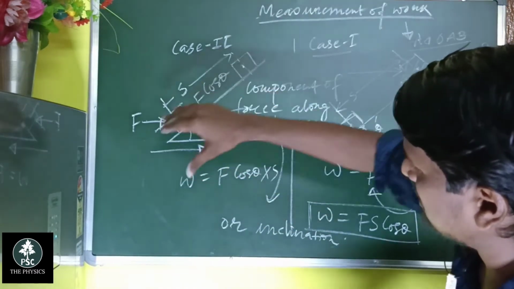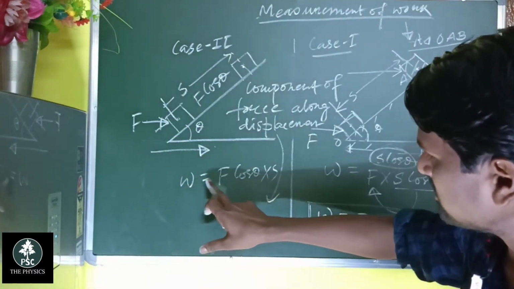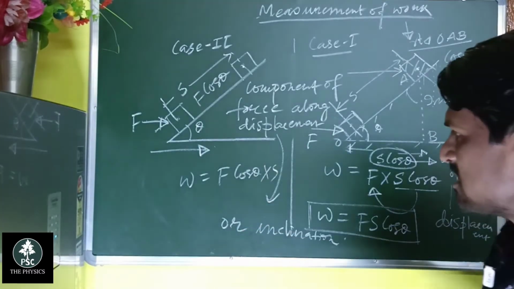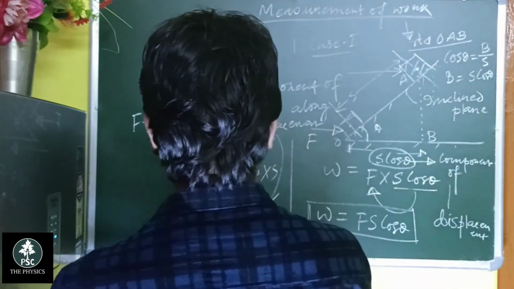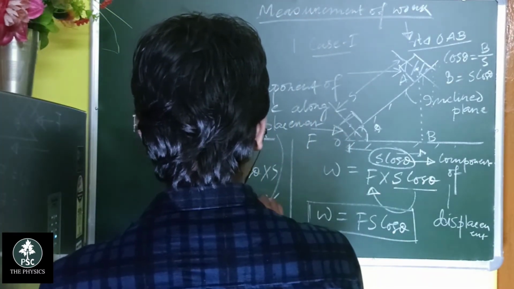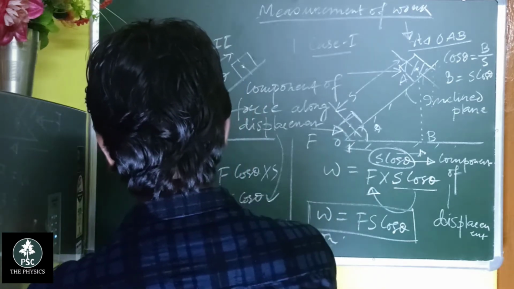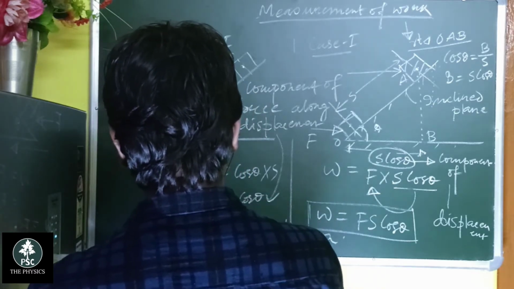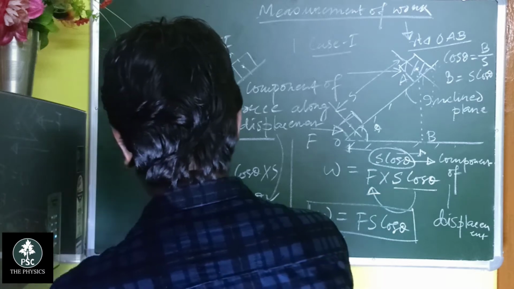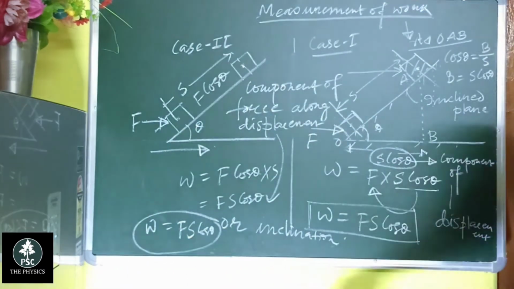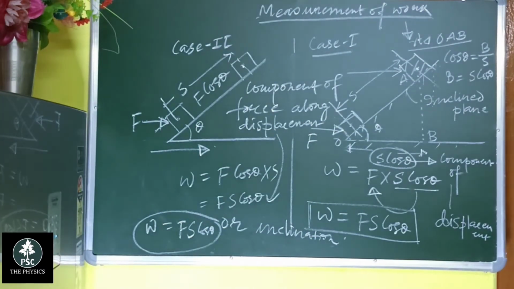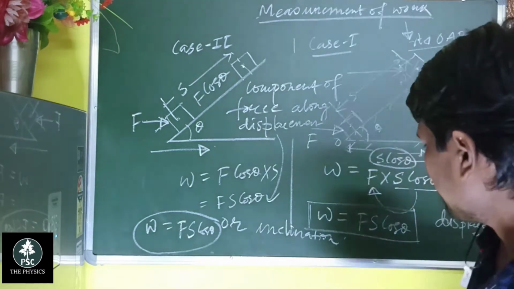Along inclination is F cos theta. So the work done is F cos theta into S, and this is again Fs cos theta. So this is the measurement of work, Fs cos theta.